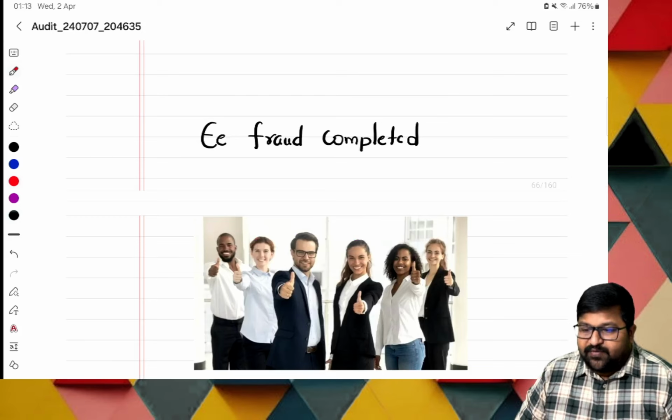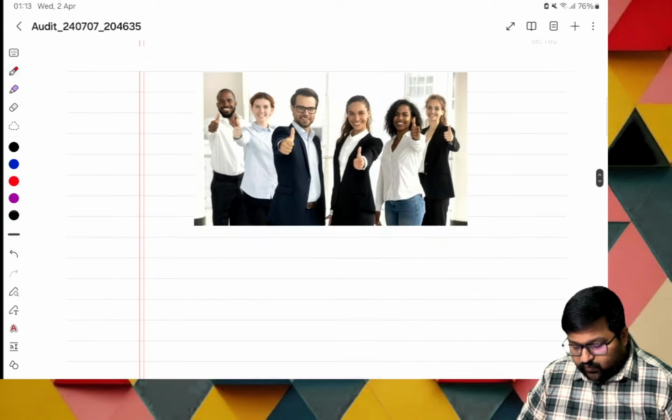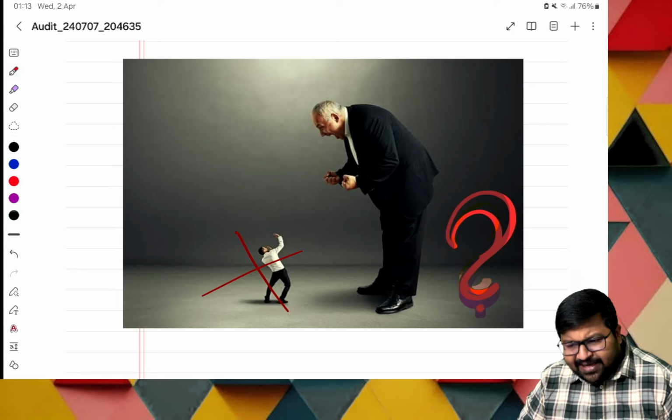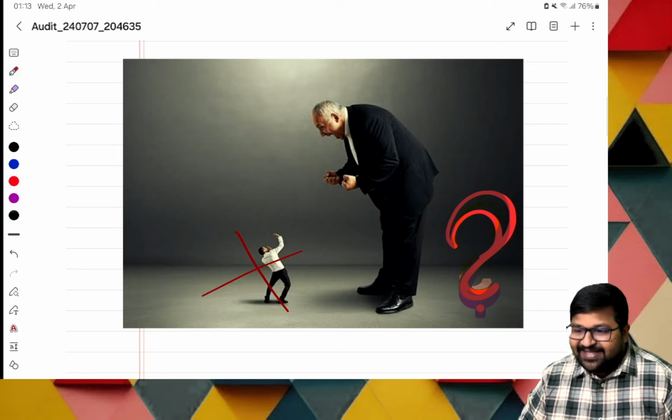So now finally we are done with employee fraud. Everything is fine. Okay. Now we are going with what type of fraud? Management fraud. Sir, will the management also be involved in fraud? Definitely, they will be involved in fraud. What is the case of fraud?